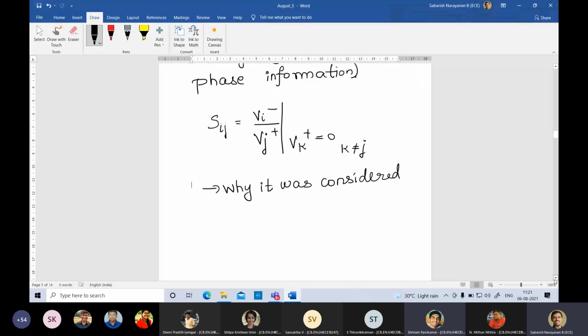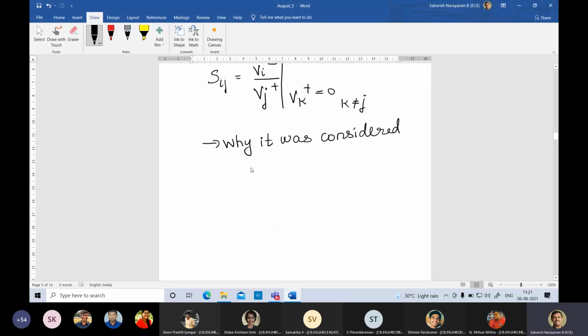Right. So why was it considered dimensionless? Because if you take the Z matrix or H matrix for a transistor, it will predominantly be voltage by current or current by voltage. So you had the unit of ohms or ohm power -1 there, but the S matrix is considered dimensionless because of the previous history. Please understand it, because historically it was dimensionless. They measured power and gave it dimensionless. Right. So they maintained the same thing.